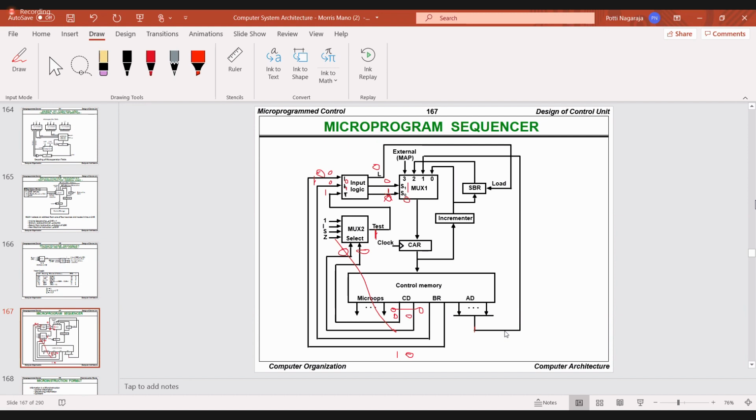So the second unit is completed, and the third unit will start from the next class. Go through the material. If you have any confusion, try to ask.